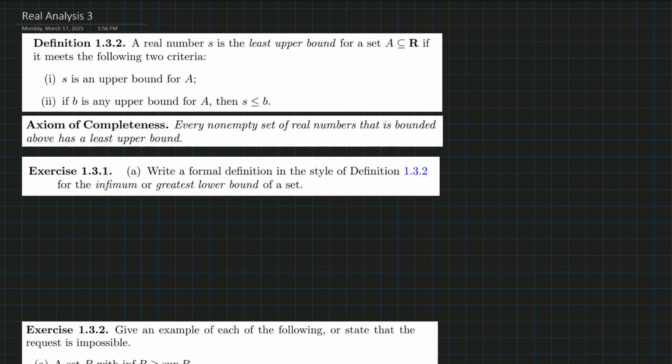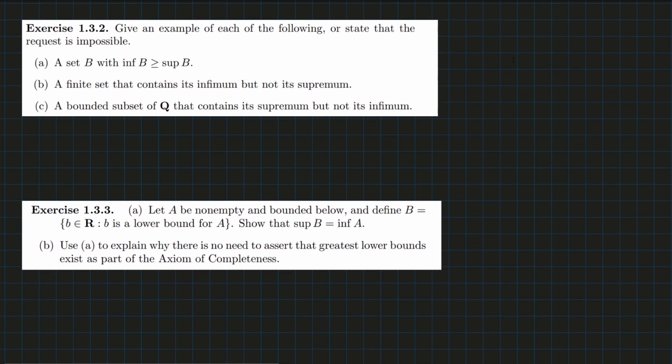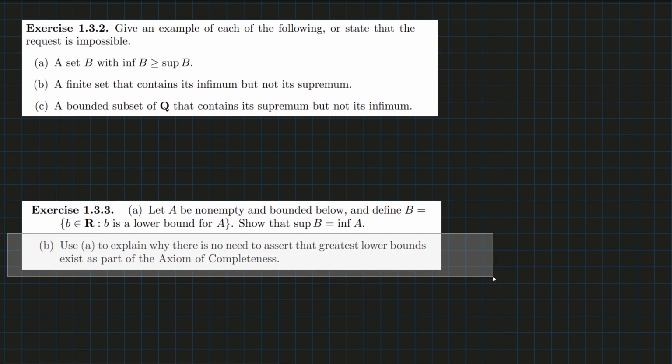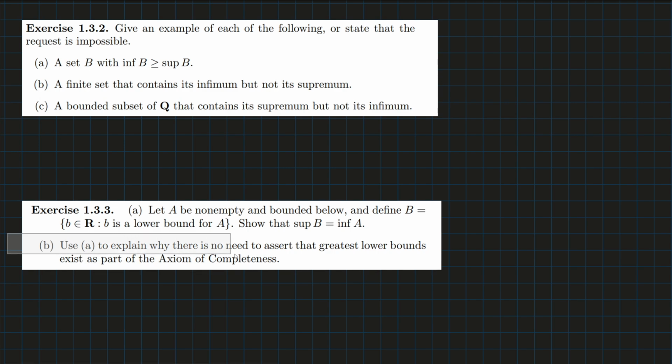Hello everyone. In this video we're going to be looking a little bit at the least upper bound, or the supremum, as well as the greatest lower bound, or the infimum. Specifically, we're going to be investigating the relationship between the two, and maybe the whole point of this video is to answer this last part, which is to explain why there's no need to assert that the greatest lower bounds exist as part of the axiom of completeness.